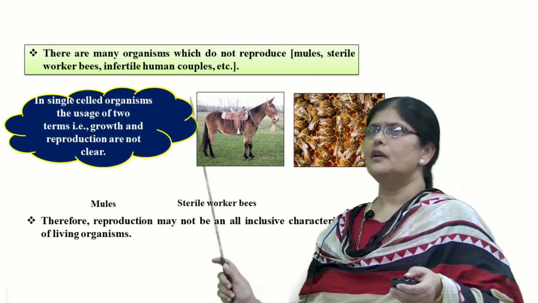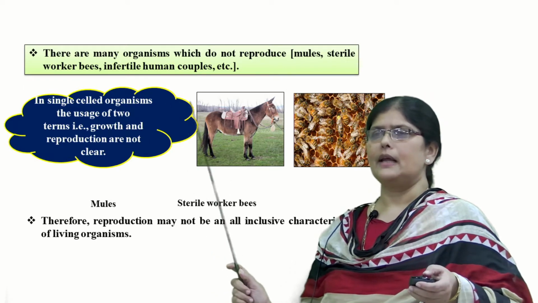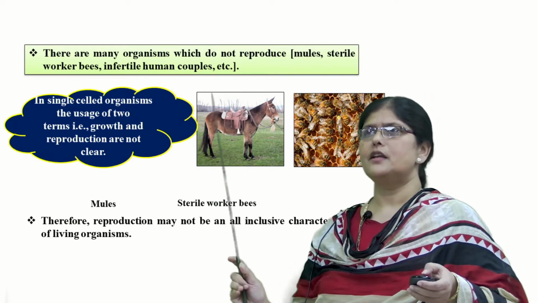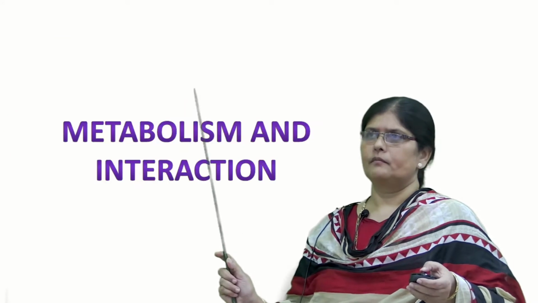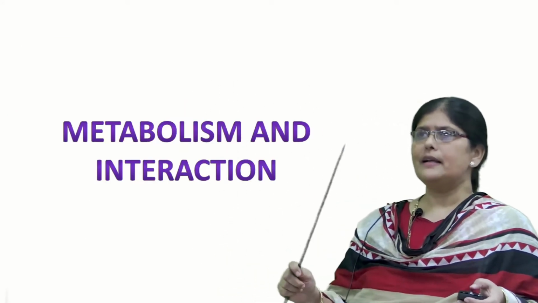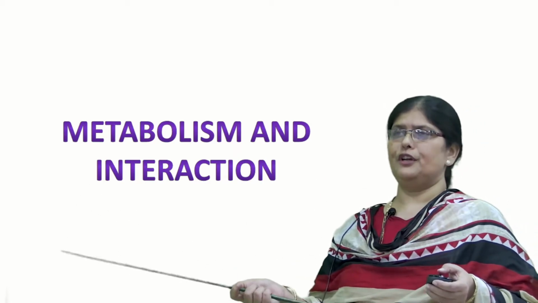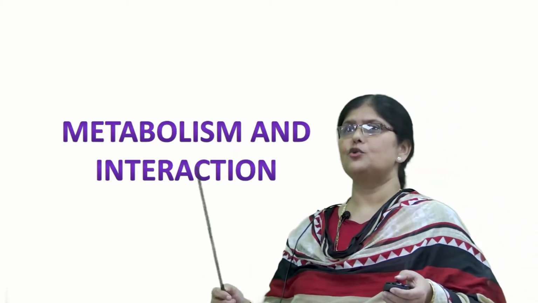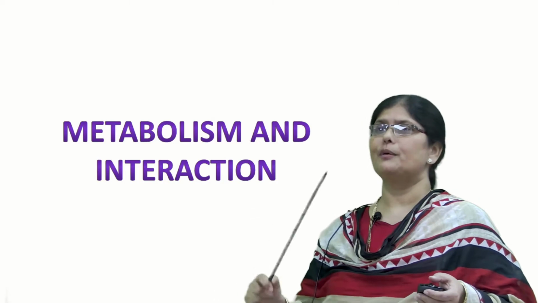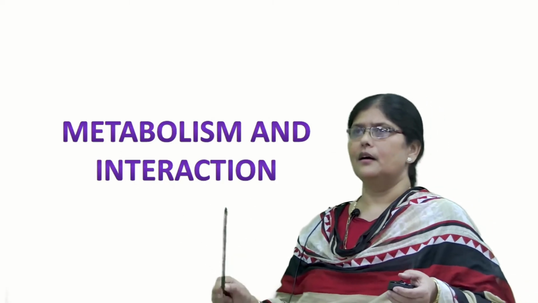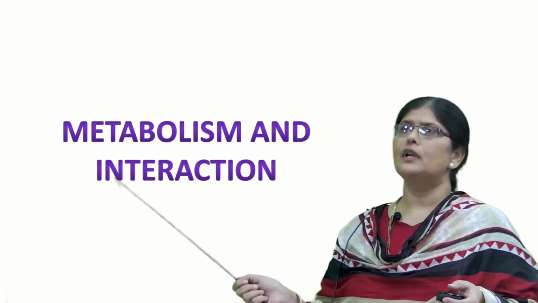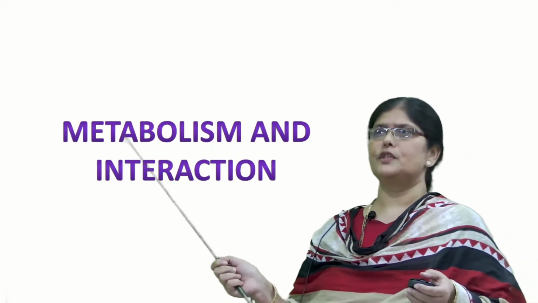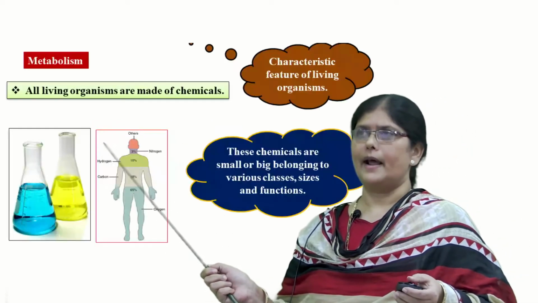So reproduction, just like growth, cannot be taken as a characteristic feature to define the living organism. So now let us see what are the other characteristic features which will help us to understand and distinguish the living from the non-living. Just now I have taught about growth and development. Now we are going to learn about the next two characteristic features which are called metabolism and interaction.